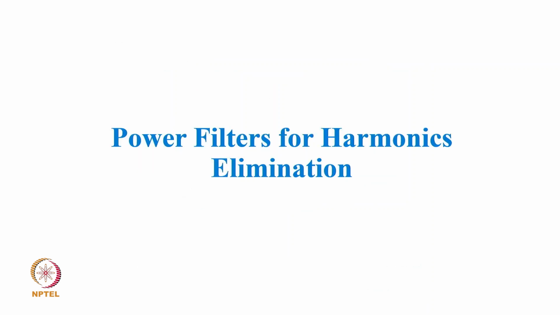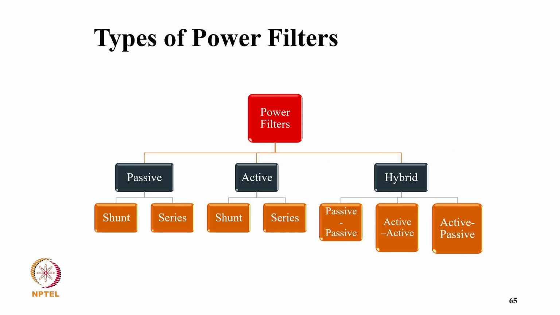Now coming to power filters for harmonic elimination. So we have power filters of different kinds: passive, typically shunt and series, then active shunt and series, and then hybrid, passive and active and active passive.